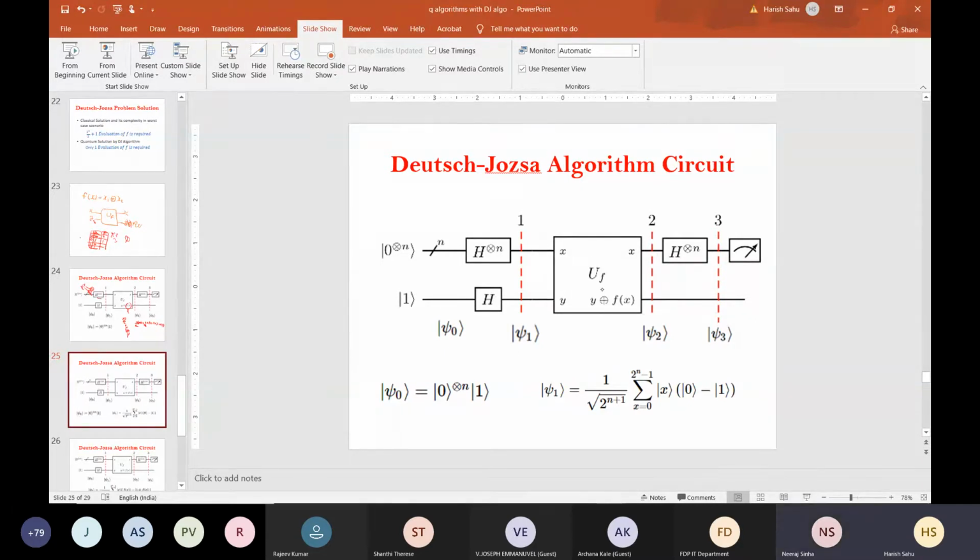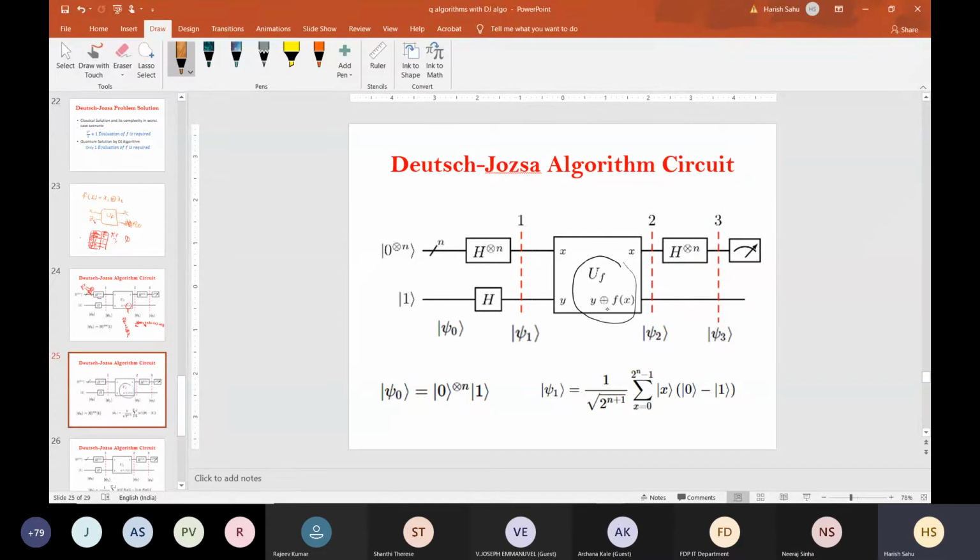The thing which changes is this oracle implementation, where you have to somehow implement this logic so that at y you get y XOR f(x). Okay, if you are able to implement that depending on your x, let's suppose my x is, just a second.